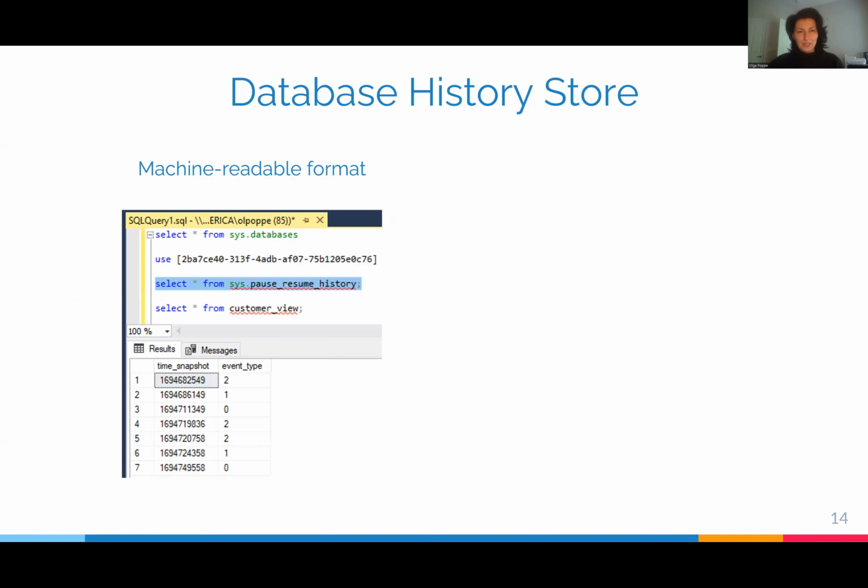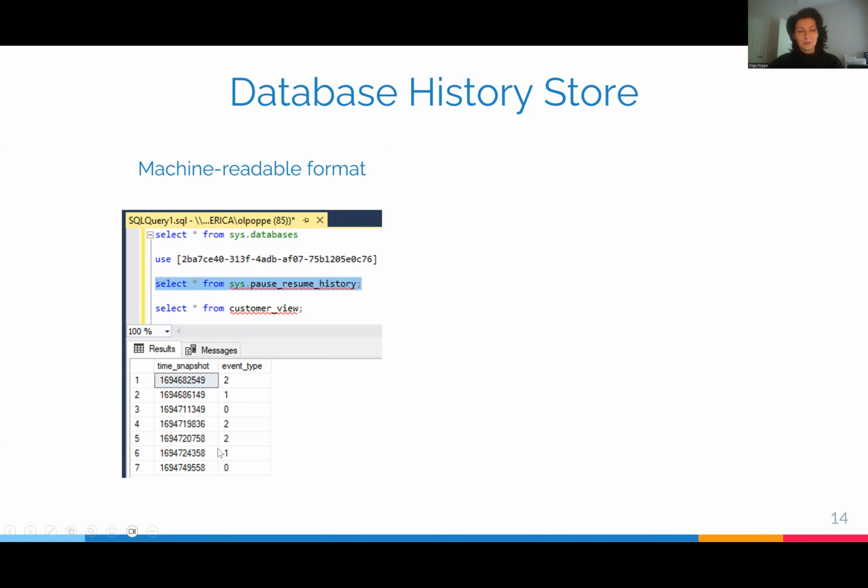To satisfy all of these requirements, we have decided to store database history in a machine-readable format in an internal table within the database itself. The internal table is called POS-resume history and it stores two columns, the timestamp and the event type in an integer format. The timestamp corresponds to the epoch time, which is the number of seconds since January 1st, 1970. And the event type can be either 0, physical pause, 1, logical pause, and 2 is a login.